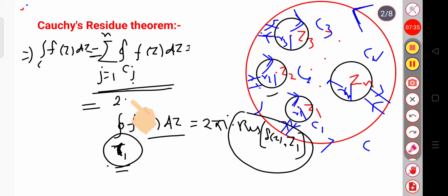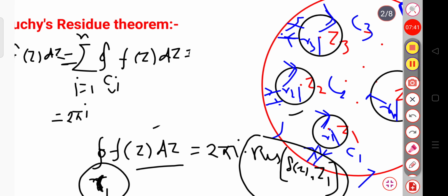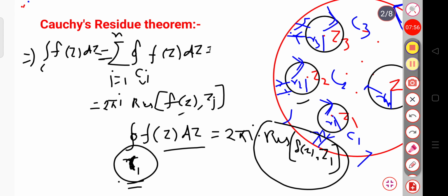This will be 2 pi i into the residue of the function f(z) at the point zj. So, this will be the integration of f(z) dz over the closed contour C. Clear? 2 pi i residue of f(z) at zj. So, this is the value of the integration.